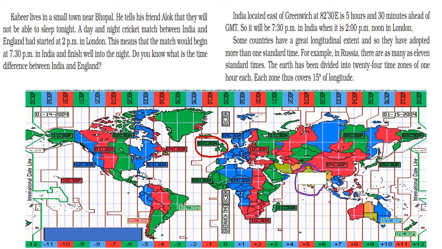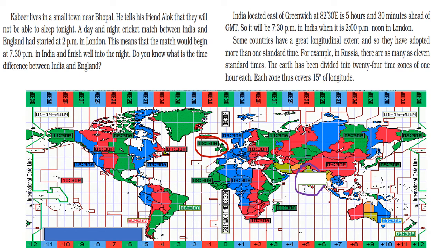India is located east of Greenwich at 82 degree 30 minute east, means 5 hours 30 minutes ahead of Greenwich Mean Time, GMT, Greenwich Mean Time. So it will be 7:30 p.m. in India when it is 2 p.m. noon in London. Some countries have a great longitudinal extent and so they have adopted more than one standard time.